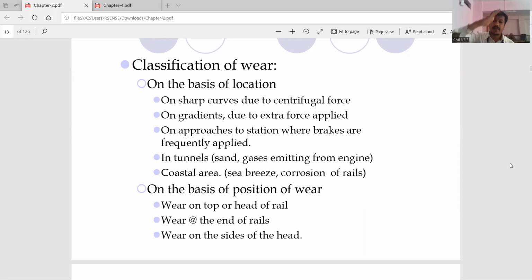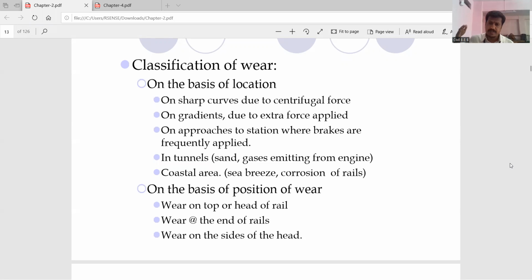When your train is traveling through a rising gradient, it requires more hauling capacity, more power to take that train from the descending gradient towards the ascending gradient. To travel that slope, it requires more power. So again, if more power is required, more friction will be there, more stress gets induced, and that causes the wear. Then on the approaches to the station, when brakes are frequently applied.